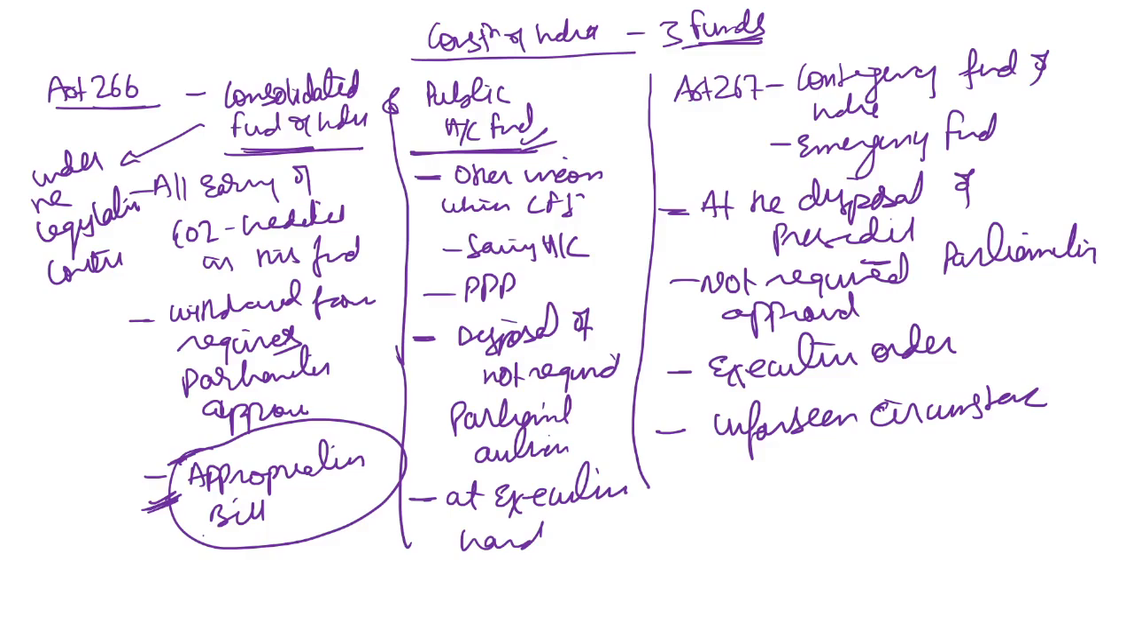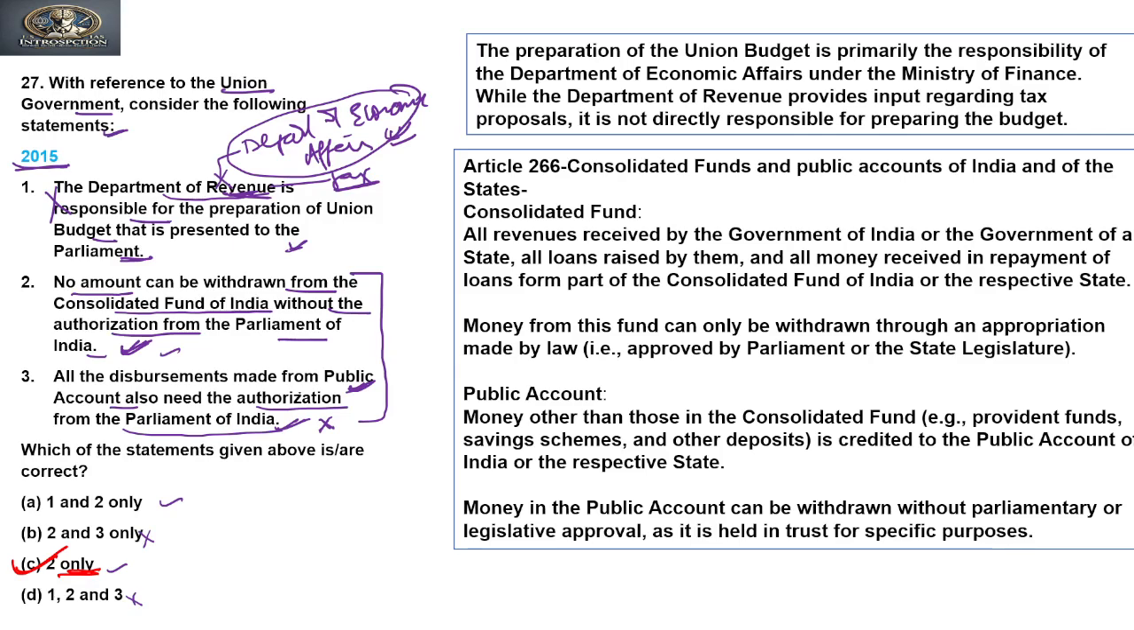So these are the three types of fund, and similar funds are also available to the states: Consolidated Fund of States, Contingency Fund of States, and Public Account Fund. Clear? So these three funds are provided through the Constitution of India. Now, if you see the questions, the first, the second, and third statements.